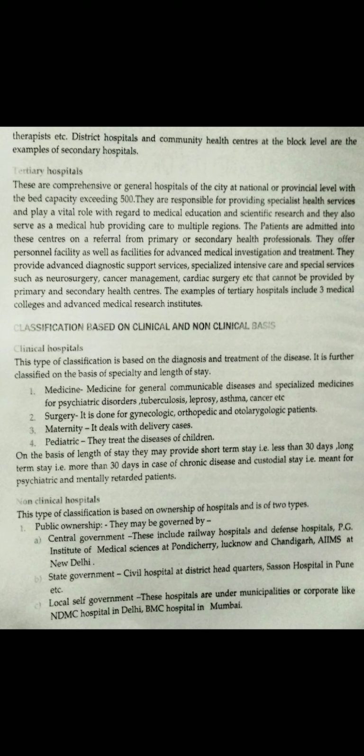Next is the classification based on clinical and non-clinical basis. Here the first is the clinical hospital. This type of classification is based on the diagnosis and treatment of disease. This clinical hospital is further classified into specialties. For example, first is medicine. Medicine covers general communicable disease and specialized medicine for psychiatric disorder, tuberculosis, leprosy, asthma, etc. According to the medicine, they are divided into all these kinds of services.